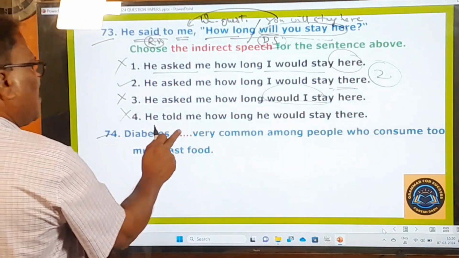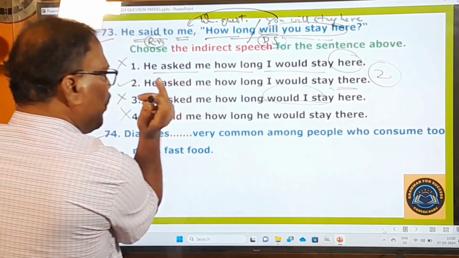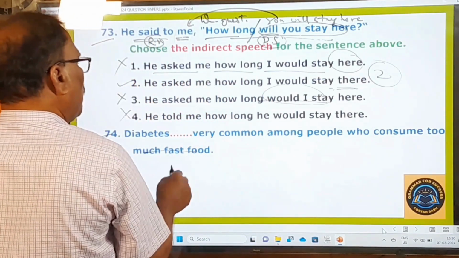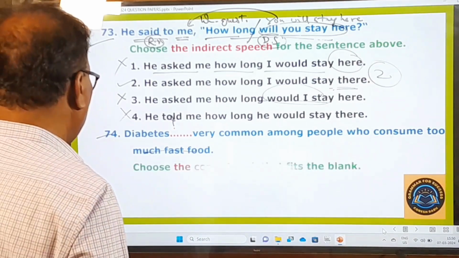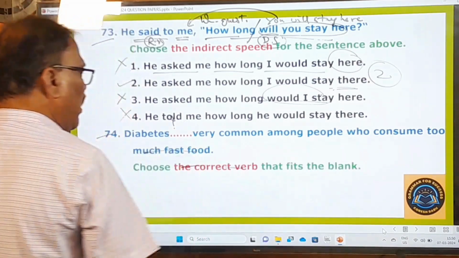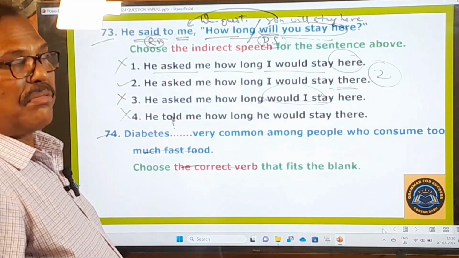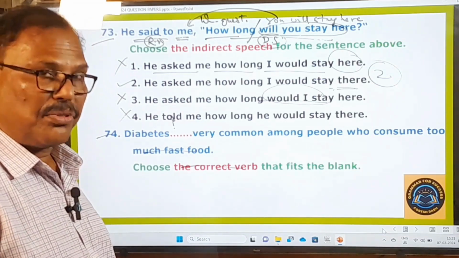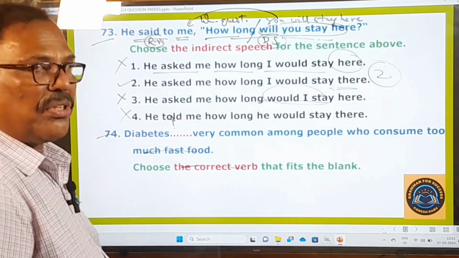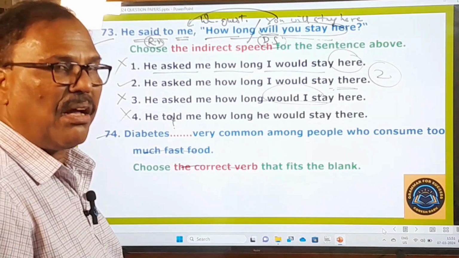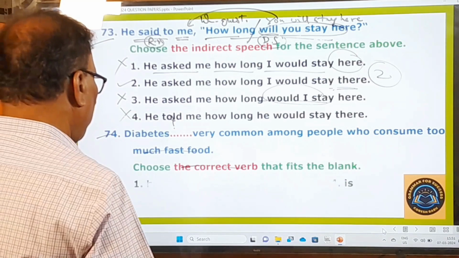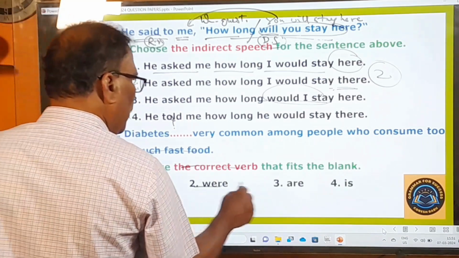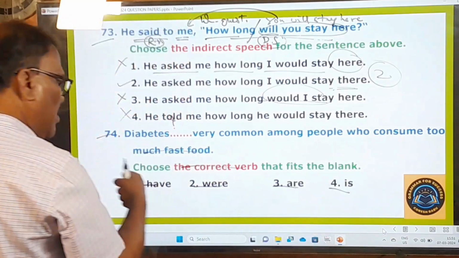74th question. Diabetes is very common among people who consume too much fast food. So here in this question, there is a blank given. And what is the examiner asking you to do? Choose the correct verb. Out of the given options, you have to use the correct verb. So that means he is going to give all the verbs in the options. Out of those options, we have to choose the right one. What are the options given here? Have, were, are, is. Okay, these are the verbs.